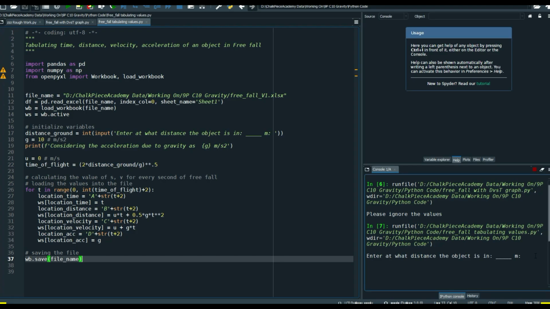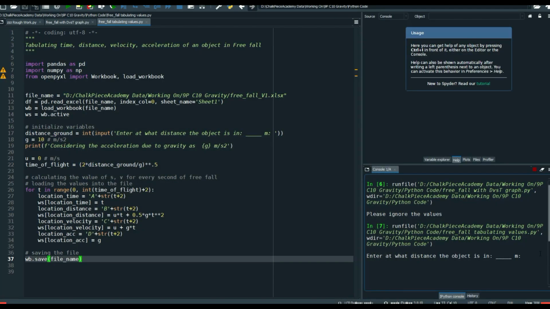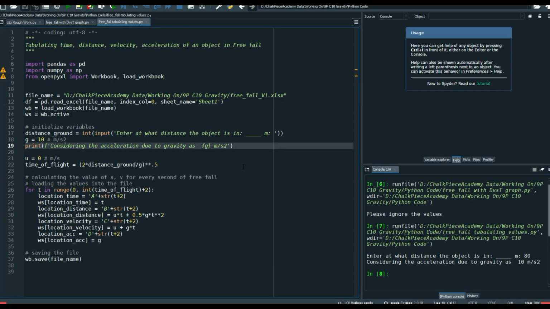So enter at what distance the object is in. We've done it till what? 80 meters now. I'll just show you guys 80 meters. Let's see what happens, considering the acceleration due to gravity to be 10 meter per second square. Okay guys, so that is one thing. Let me just, it will look better. Let me remove the gap.